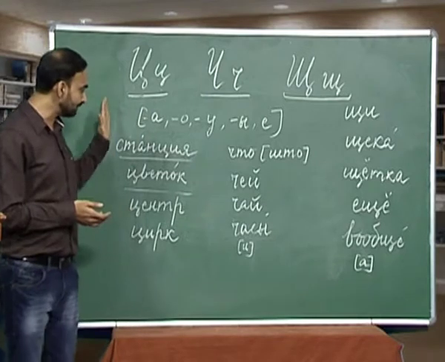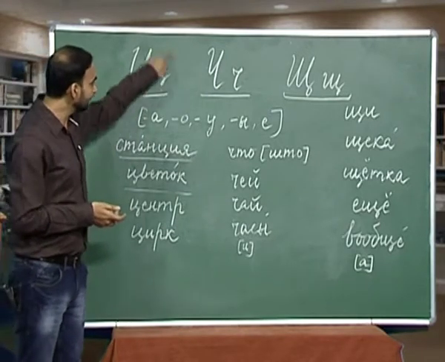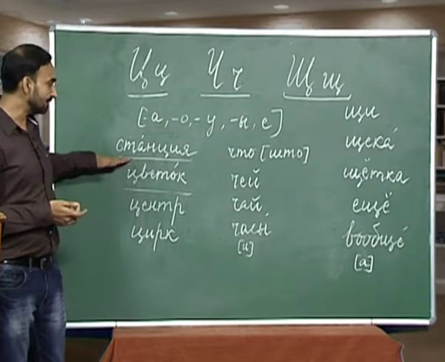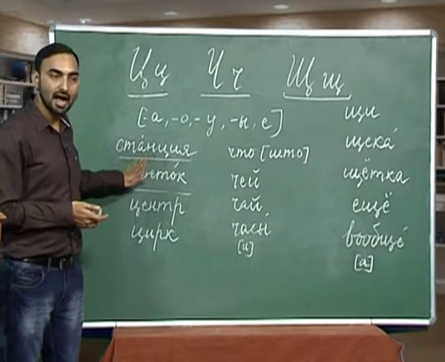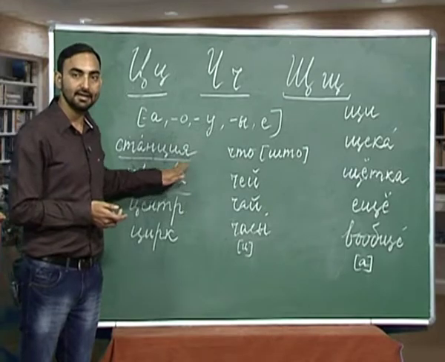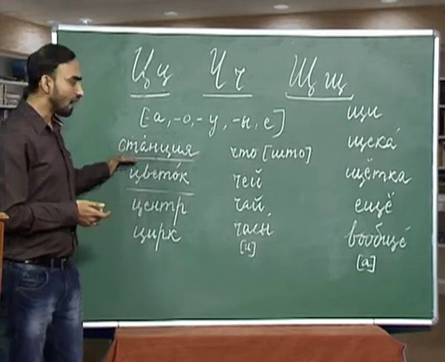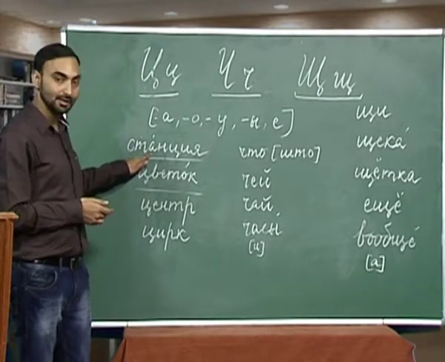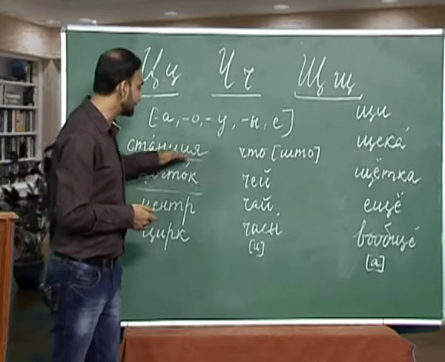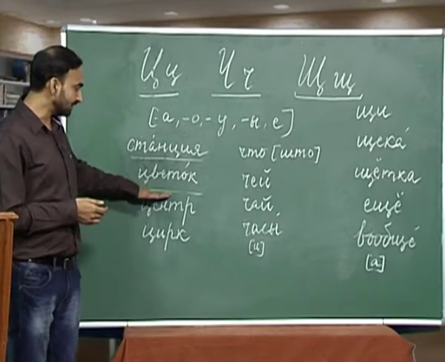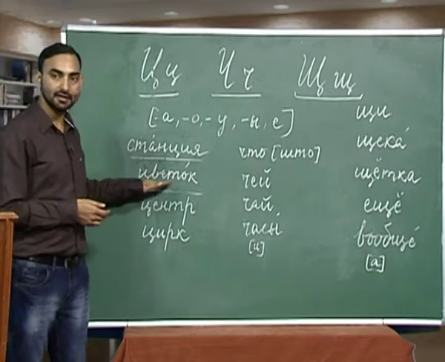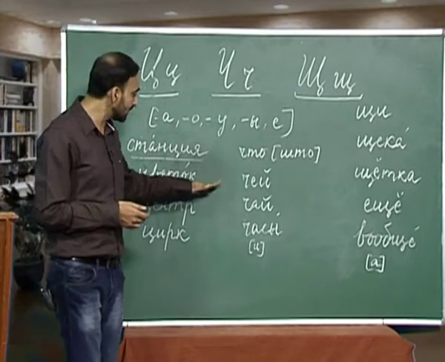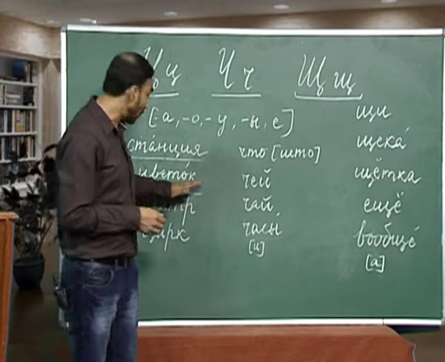Okay. I have written some words also with this letter. The first word I have written is s, t, a, n, ts, i, ya. How will you pronounce this word? And the stress is on a, so that you have to keep in mind. This is stantsiya, stantsiya. Stantsiya is station.